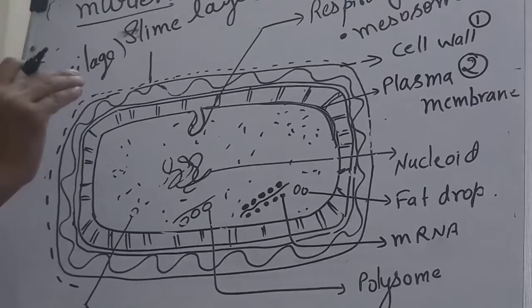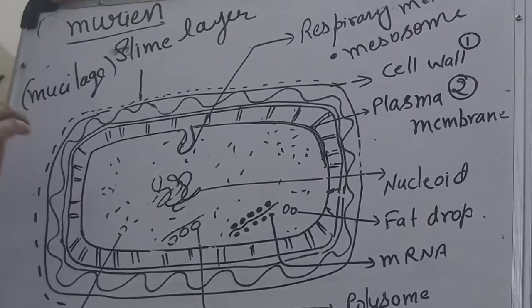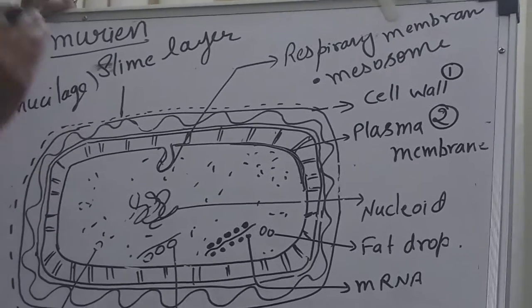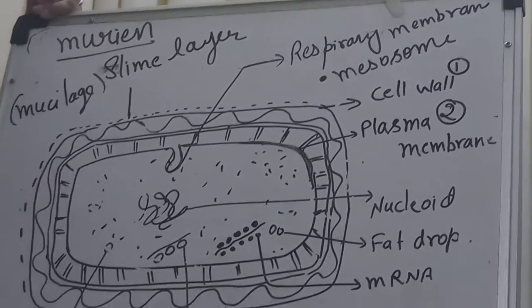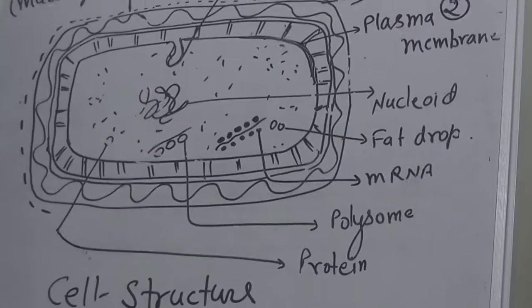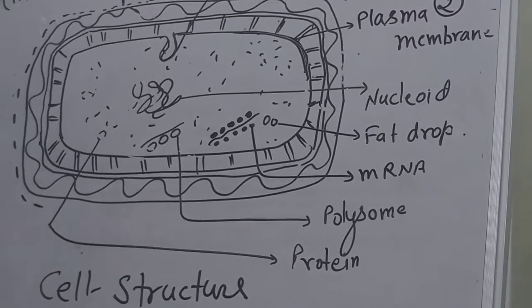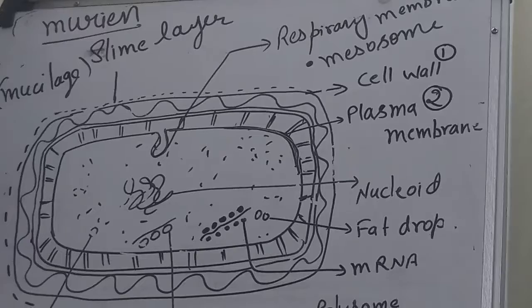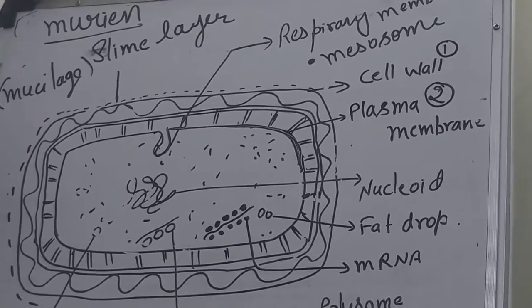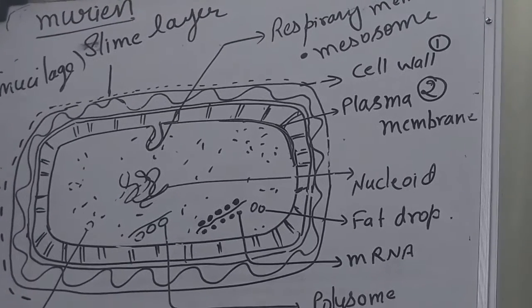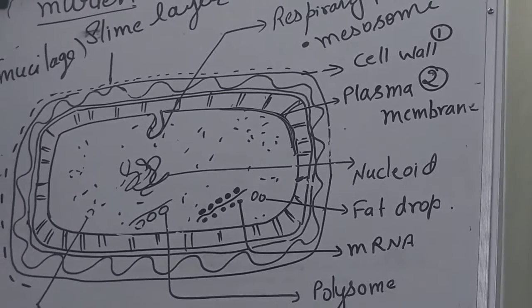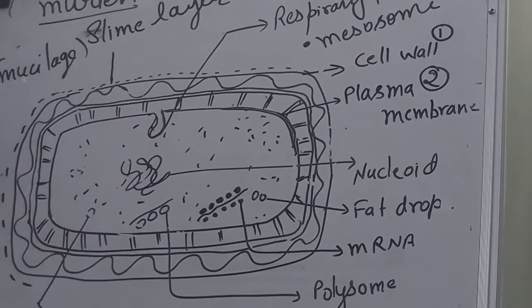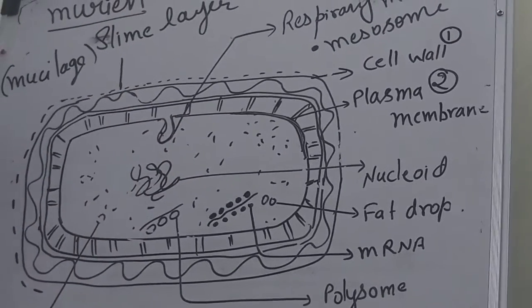Respiration is a combustion process. Combustion means breakdown of food and releasing of energy. So here this membrane helps in the combustion process. It means it helps in the production of ATP. That is why we can say this is also called the respiratory membrane, and this folded part is called the mesosome.